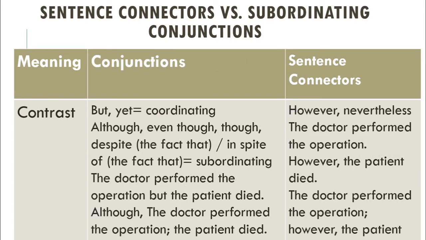To mean contrast, we use but and yet as conjunctions. But and yet are coordinating conjunctions, although, even though, despite the fact that, in spite of are subordinating conjunctions. In a sentence, we use these conjunctions like this: The doctor performed the operation but the patient died.